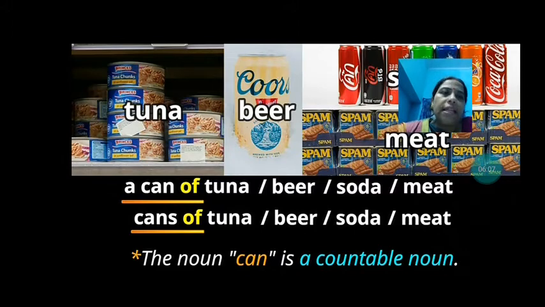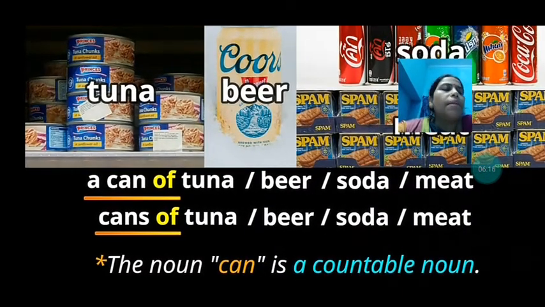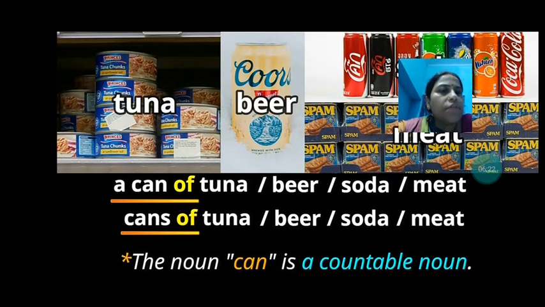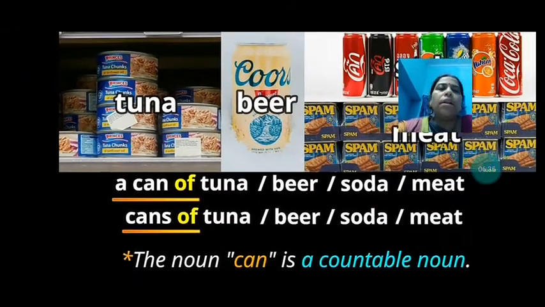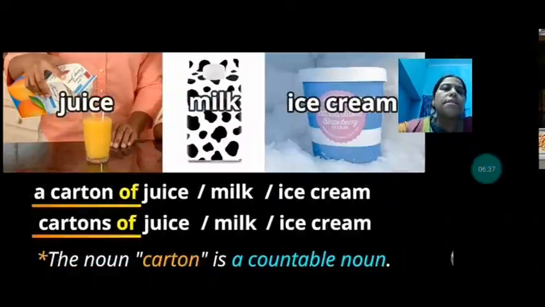Then cans also, they are containers, and that is a common container, like a can of tuna, that is fish. Then a can of beer, a can of soda, a can of meat. Then cans of tuna, cans of beer, cans of soda, cans of meat. So if the meat is in the can, we can use that. Then the noun can is a countable noun, so we can count the number of cans.